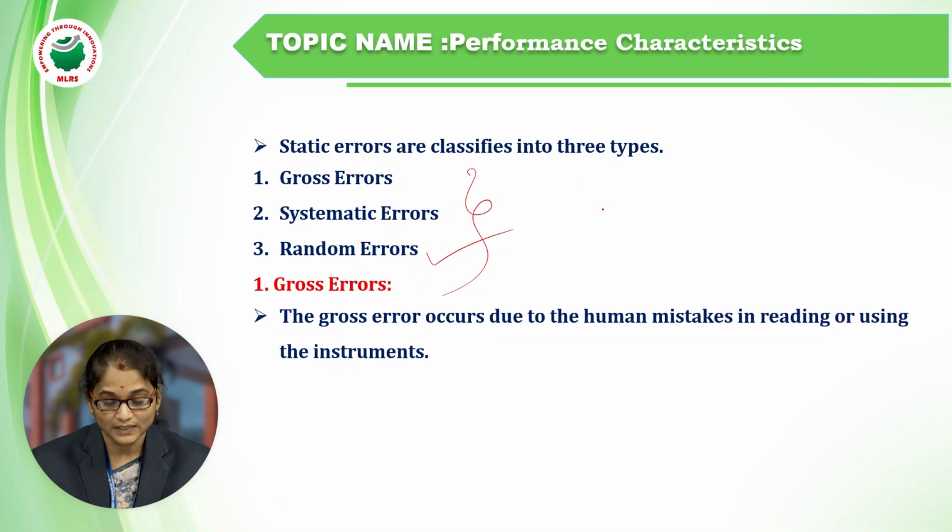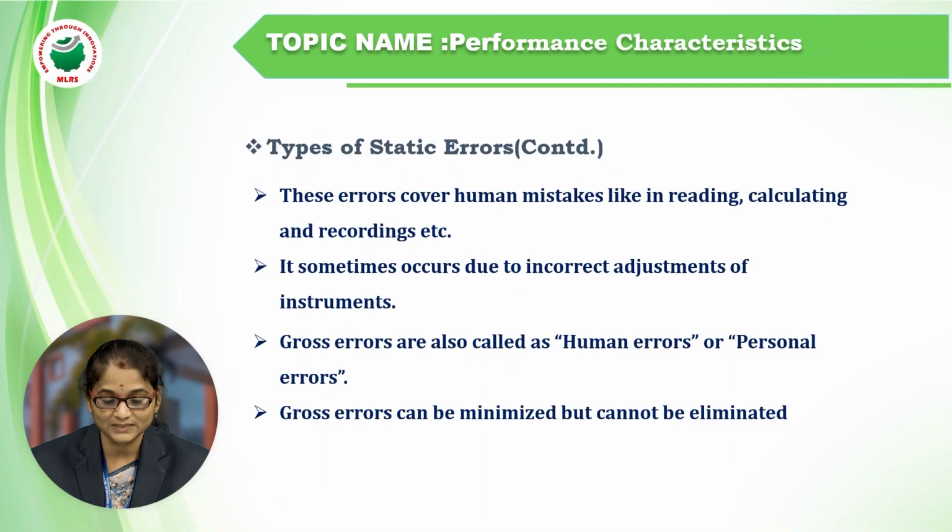What is gross error? Gross error occurs from human mistakes in reading or using the instrument. If we make some mistakes, we will get some errors, and that is called gross error. These cover human mistakes like reading, calculating, and recording, and sometimes it occurs due to incorrect adjustment of the instrument.